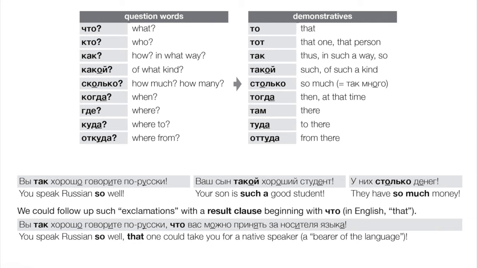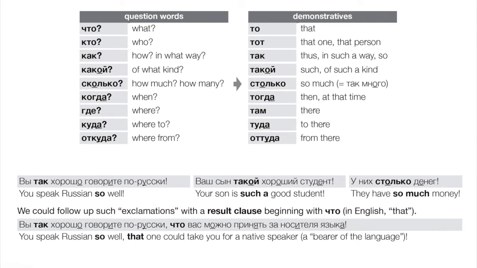So что, то, кто, тот, как, так, какой, такой. And we're calling these demonstratives because they're kind of pointing out something, right? As if in response to a question. So what? Well, that. Who? That guy. How? In this way. Tak. Какой? Of what kind? Well, of this kind. And we're pointing and showing. So that gives us a very basic sense of how these demonstratives are used. They're showing something, and we can think of them very usefully as corresponding to a given question word.